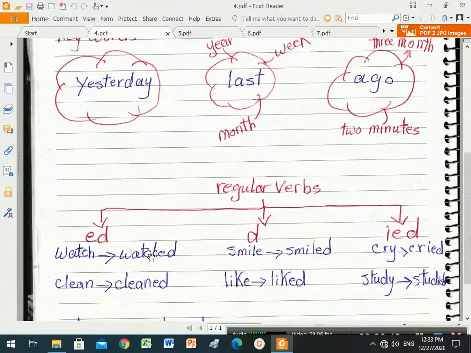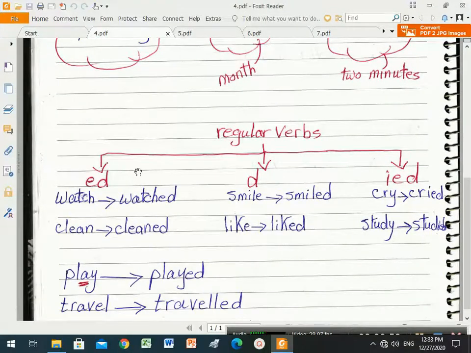Okay, for the regular verbs we most of the time add ed to the verb, or d, or ied. For ed, for example, watch becomes watched, clean becomes cleaned.